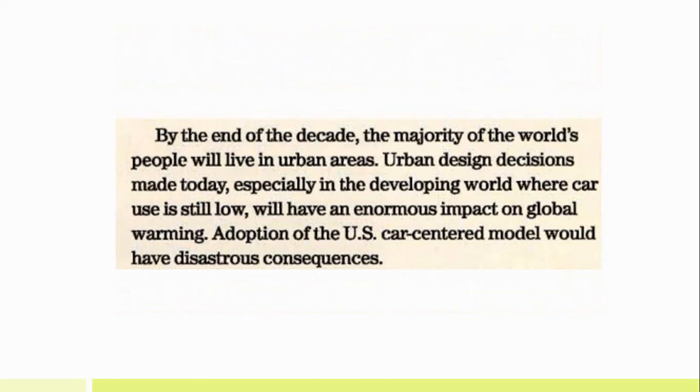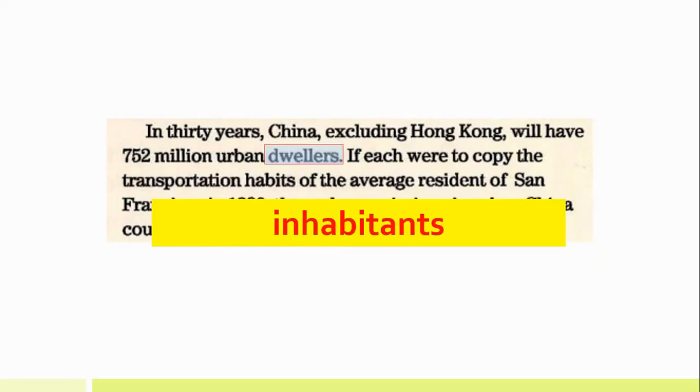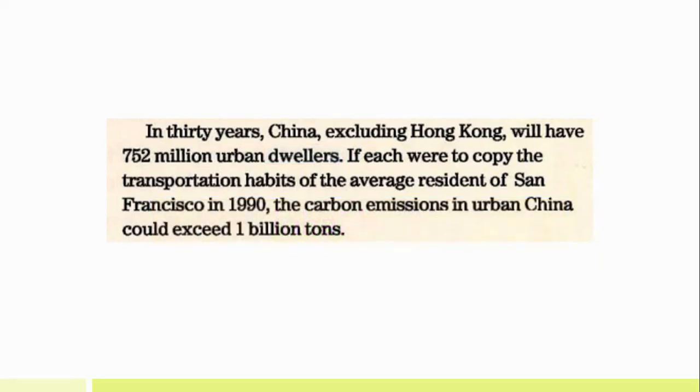It says, by the end of the decade, the majority of the world's people will live in urban areas. Urban design decisions made today, especially in the developing world, where car use is still low, will have an enormous impact on global warming. Adoption of the US car-centered model would have disastrous consequences. In 30 years, China, excluding Hong Kong, will have 752 million urban dwellers. Dwellers are inhabitants, people who live in a specific place. If each were to cope with the transportation habits of the average resident of San Francisco in 1990, the carbon emissions in urban China could exceed 1 billion tons.